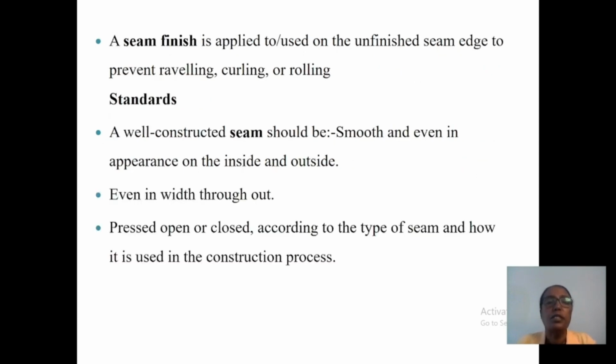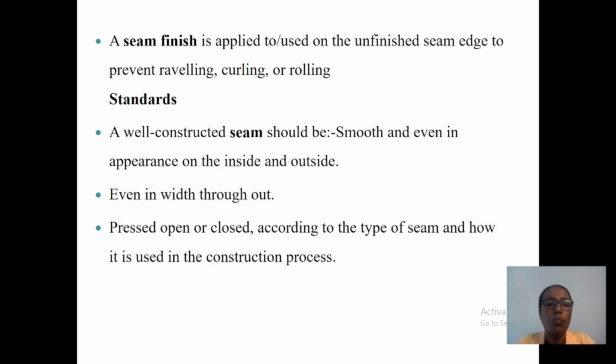A seam finish is applied to the unfinished seam edge to prevent raveling and curling or rolling. A standard of seam: a well-constructed seam should have a smooth and even appearance on the inside and outside of the garment. So even in width throughout.